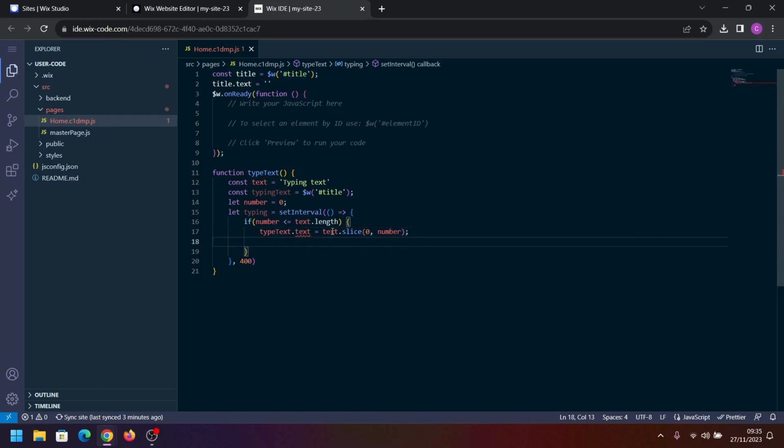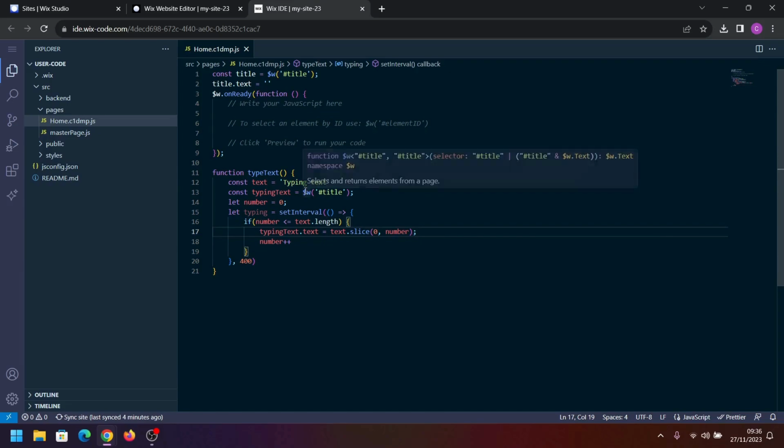And after that's done, we're going to do number plus plus. Done that wrong, it's typeIn, not typeText. There we go. So every time this runs, it's going to take the slice of this from the position of 0, which is the T, and then go to the number, and each time that number updates, it should start typing that out.